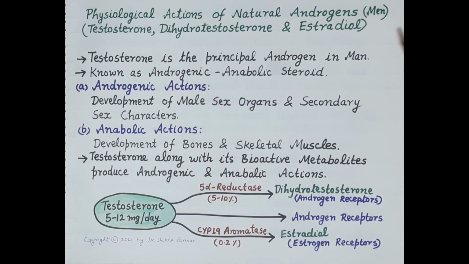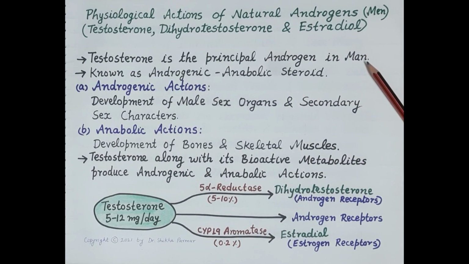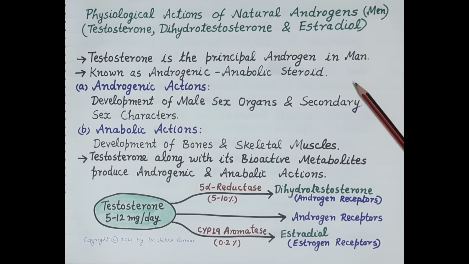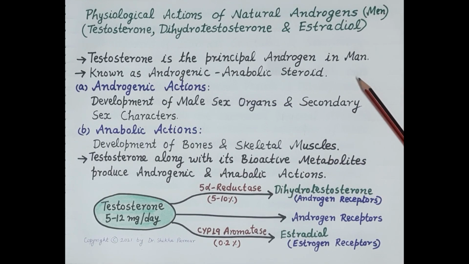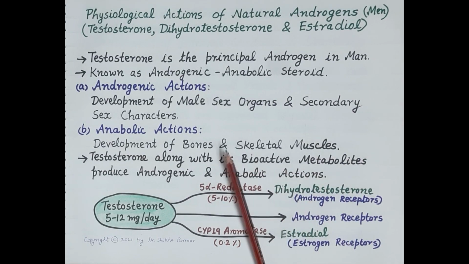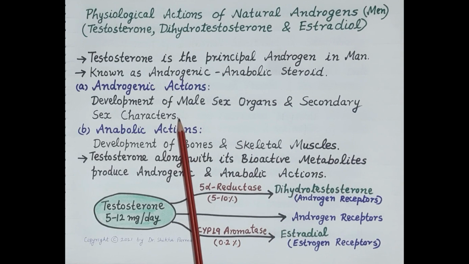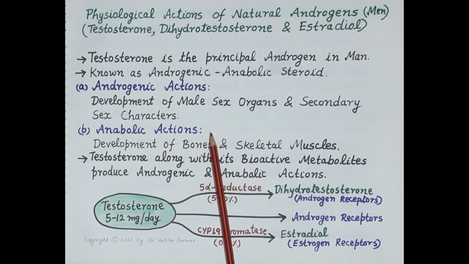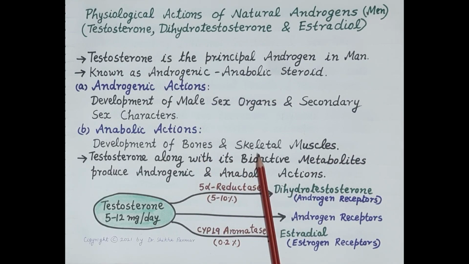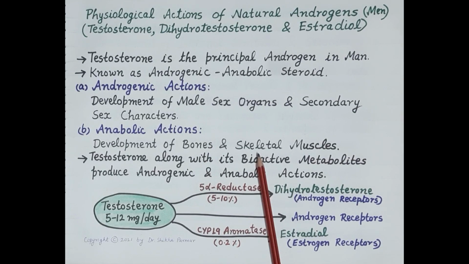Now let's discuss physiological actions of natural androgens in men. Now as discussed earlier, testosterone is the principal androgen, and this testosterone possesses androgenic as well as anabolic actions. So it is known as androgenic anabolic steroid. Now the primary androgenic actions of testosterone are the development of male sex organs and development of secondary sex characters, whereas anabolic actions of testosterone include development of bones, development of skeletal muscles, and testosterone also stimulates the process of erythropoiesis, that is formation of RBCs.